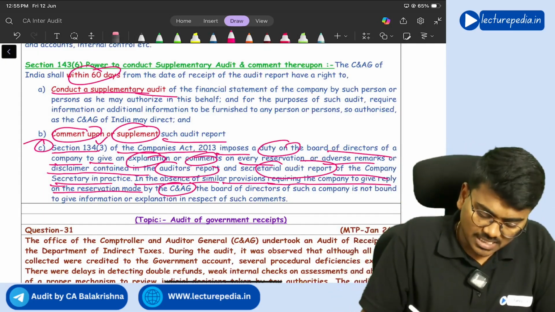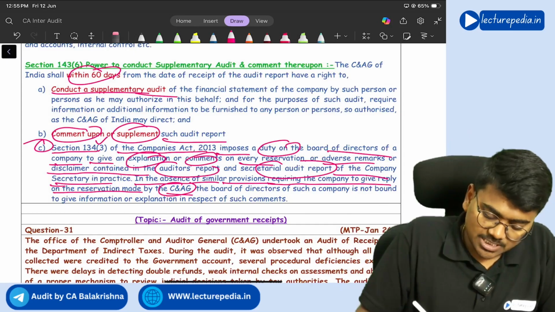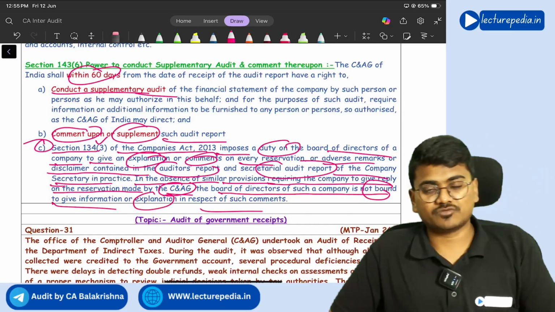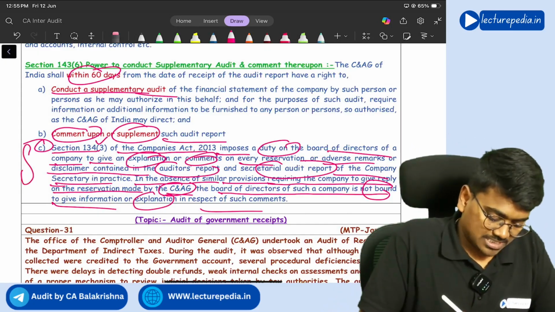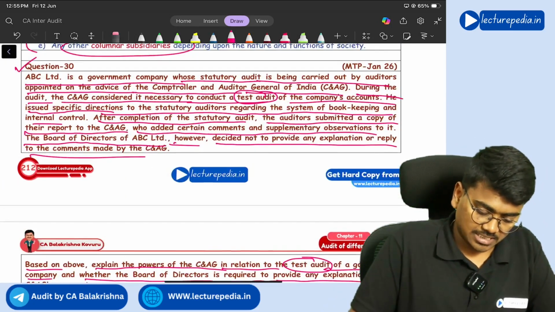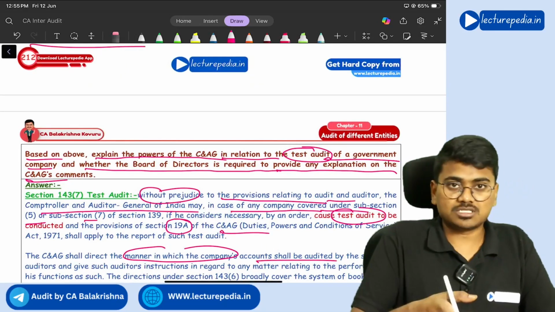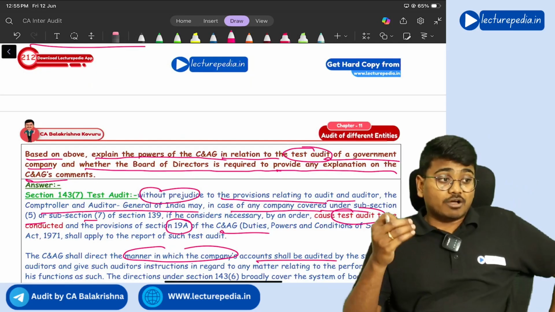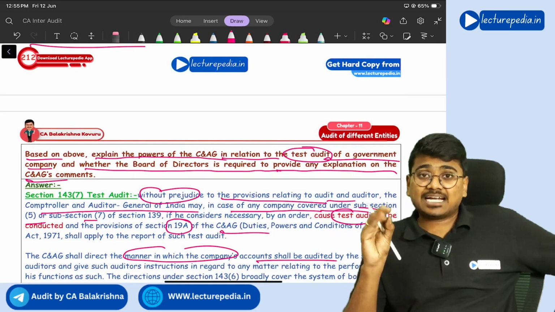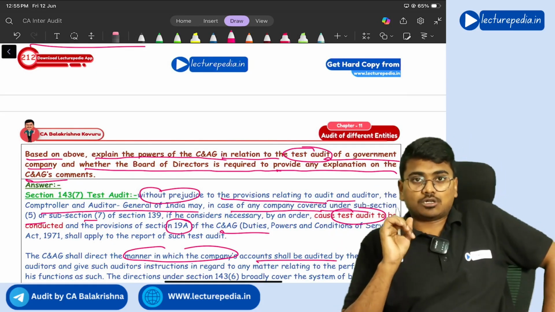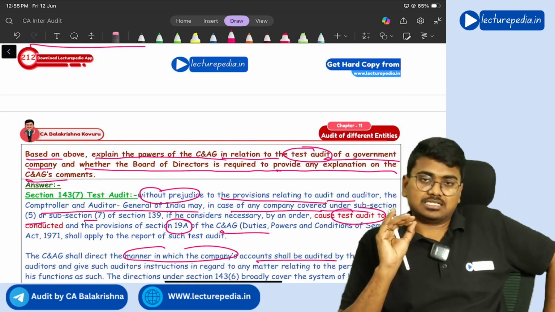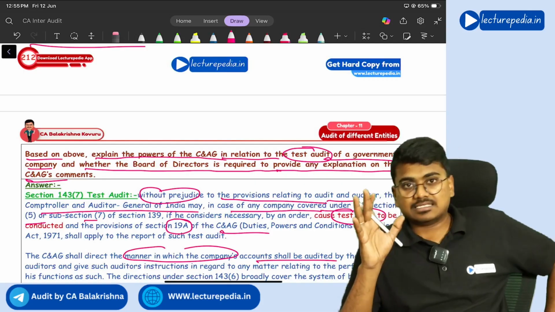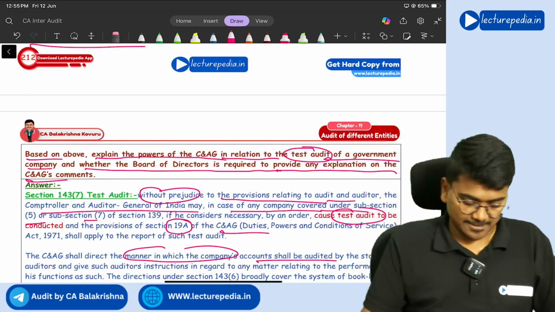Understanding? The same point they are saying: for comments by C&AG, the board of directors of such company is not bound to give any information or explanation in respect of such comments. This point is important. This is what they are asking in the question. Because the board of directors have not replied to the comments of C&AG, they are asking whether the act done by the board of directors is correct or not. You need to say that yes, the board of directors are correct, they need not give any reply to the comments of C&AG. Got it? Yes, sir.